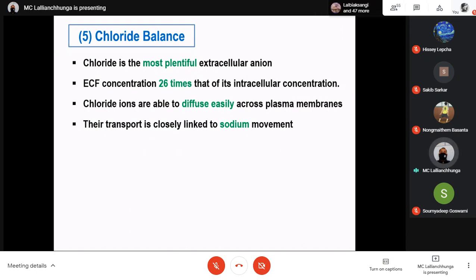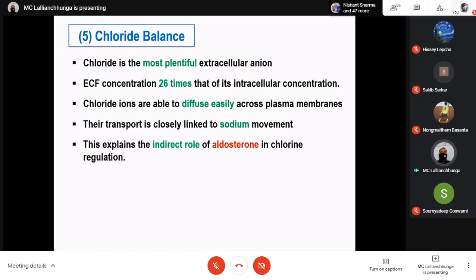Initially, I already told you, sodium will prefer glucose and amino acids to be reabsorbed, that is, symport transport was there. Both of them will be reabsorbed to the inside of the cell. But when amino acids and glucose are no longer available, sodium will be co-transported with the chloride ions that we have already discussed. This explains the indirect role of aldosterone in chloride regulation.